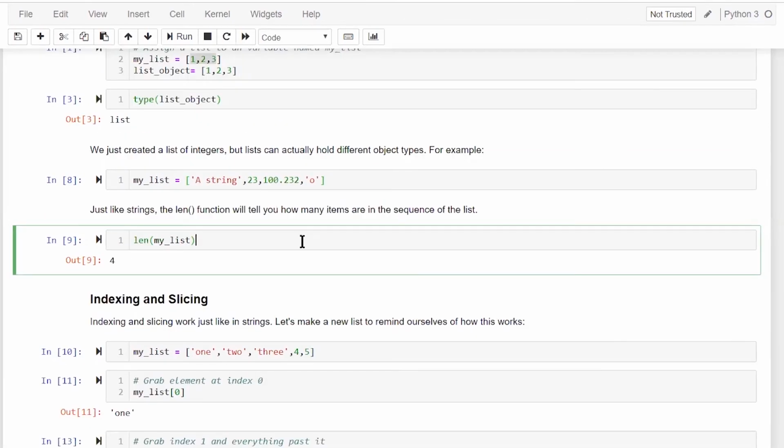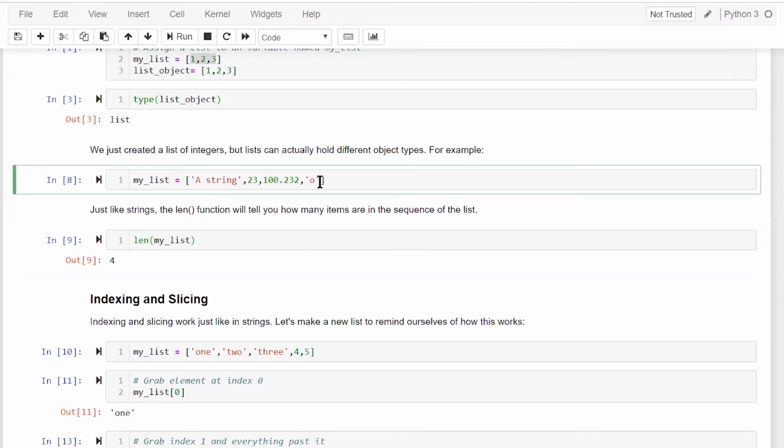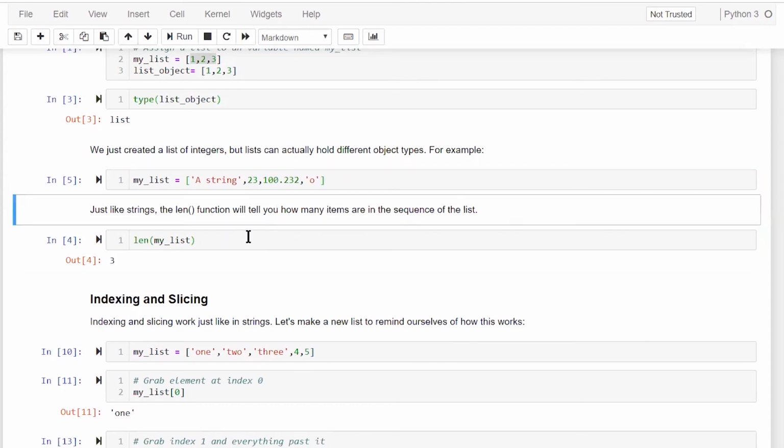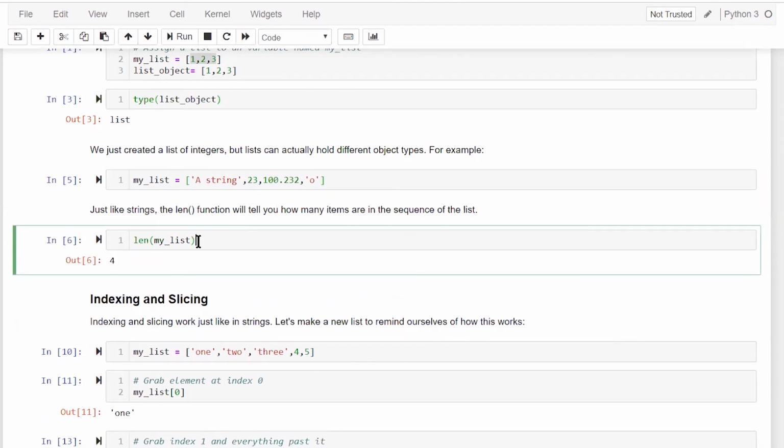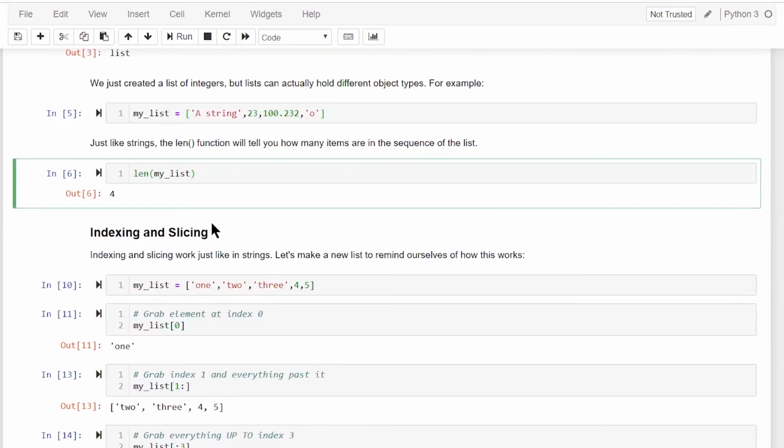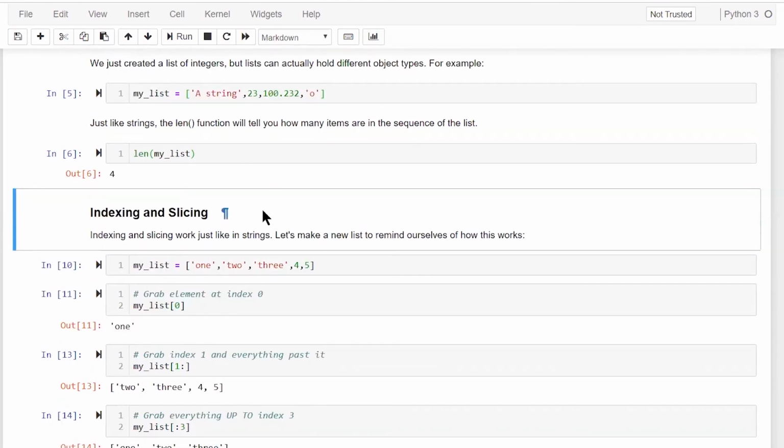What is the length of a list? The number of elements it has. For example, my list has 4 elements: one is a string value, one is a numeric, one is a float, and one is a character. So I have 4 elements here. If I do length of my list, it is 4. Python tells me the length of my list is 4 because it has 4 elements. Once we know how to define a list and how to find the length of a list, we move forward to indexing and slicing methods.